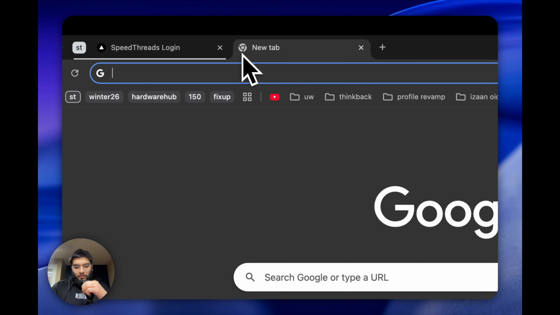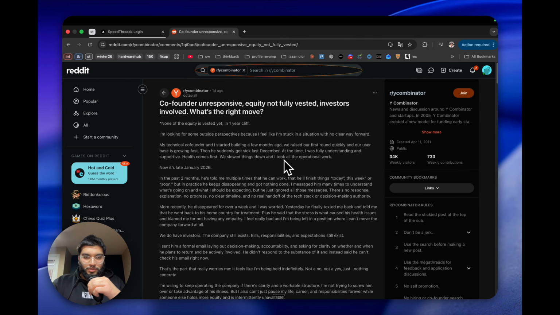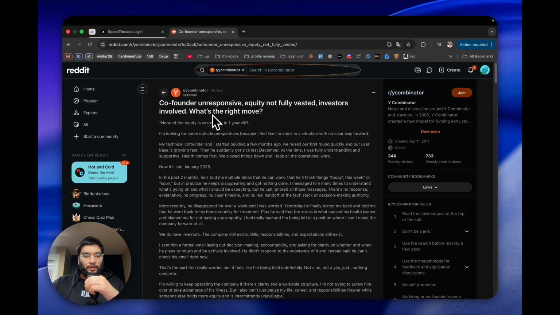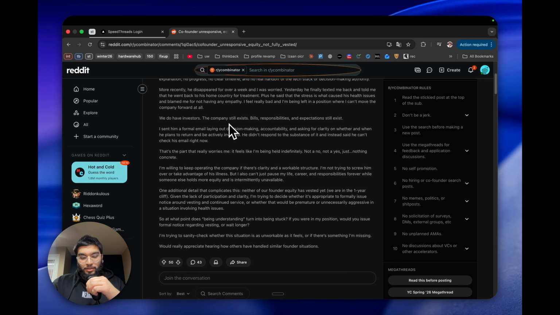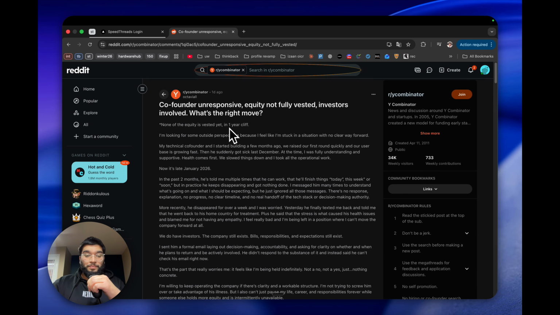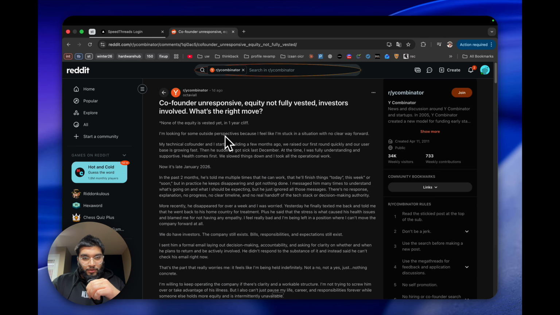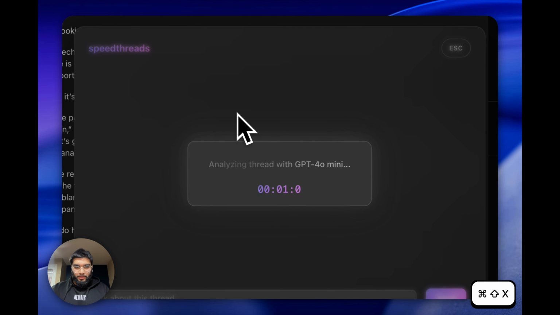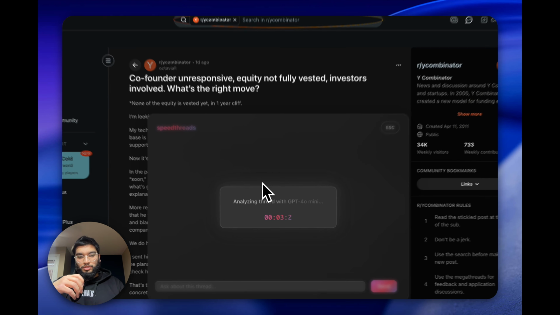So to put it into action, let's go to Reddit. Say this is a post that I want to read, that I can take value from. We can see that it is a pretty long post, and the discussion after that is also pretty long. So I could sit here and read through it, or I can just press Command-Shift-X, and then here we can see that speedthreads is getting to work.